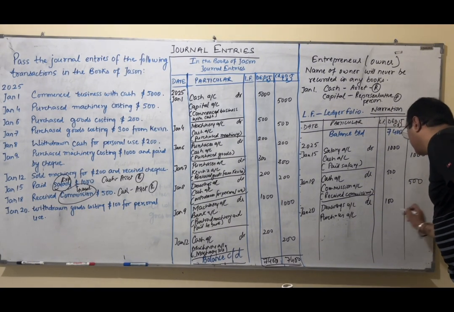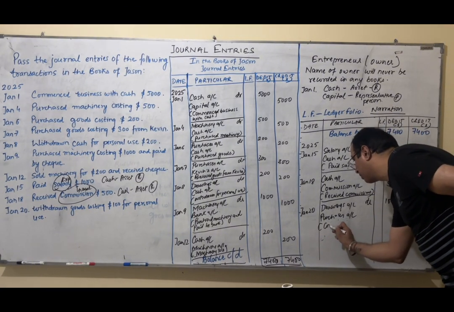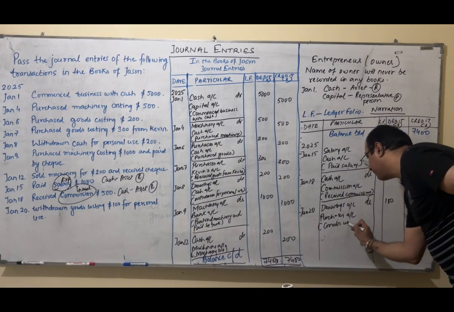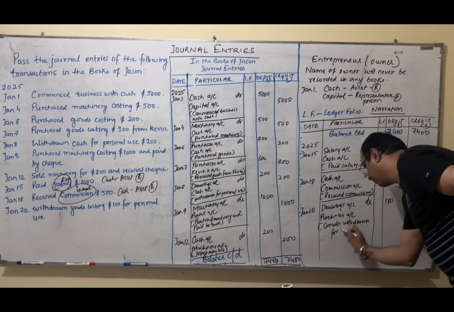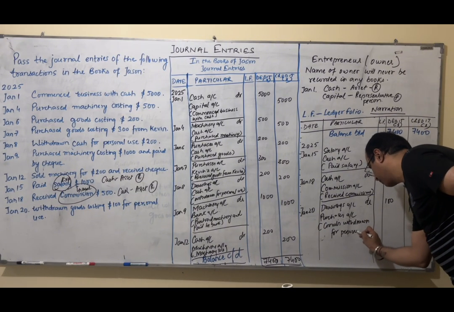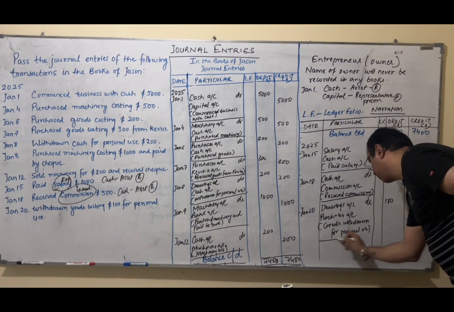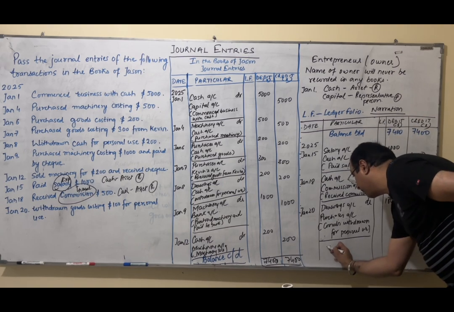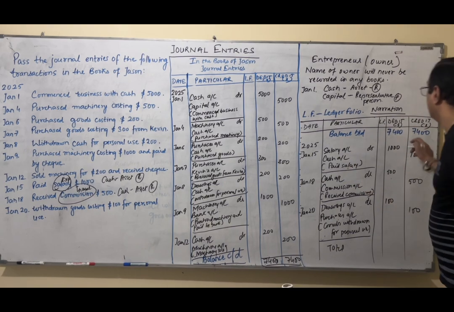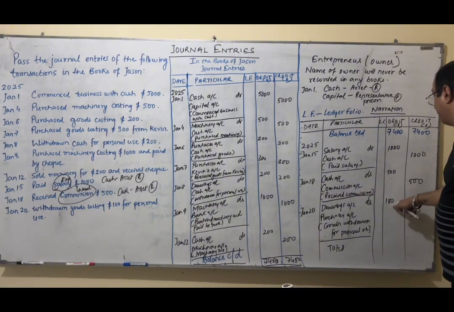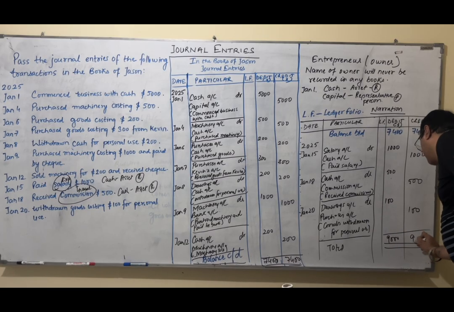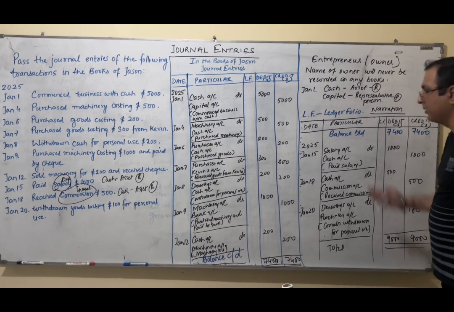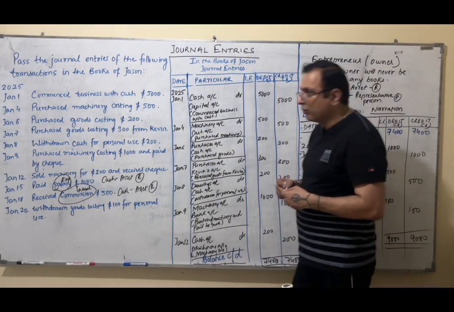I will write goods withdrawn for personal use. And once I've done everything, I will write the total. 9,000. So guys, this is how we will use the golden rules of accounting to do the entries.